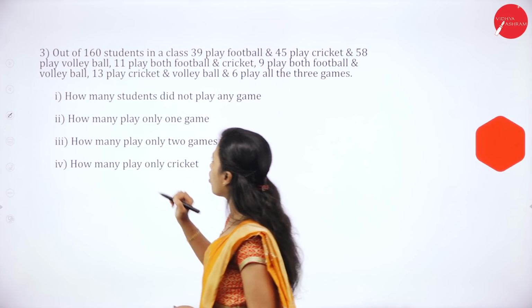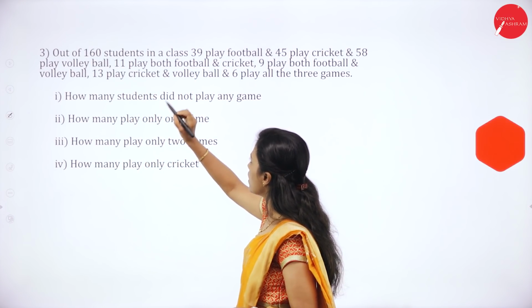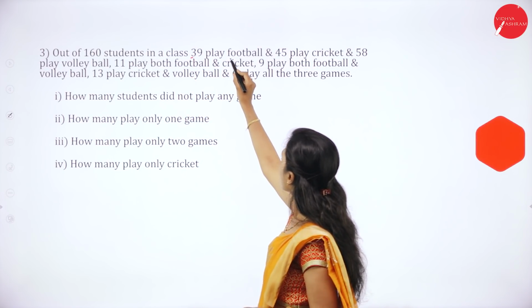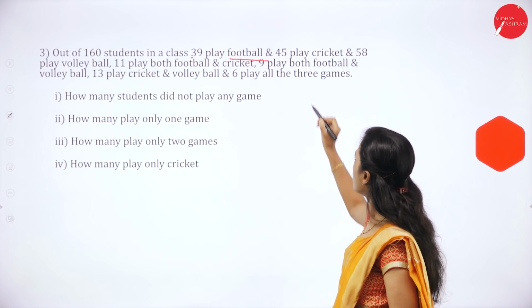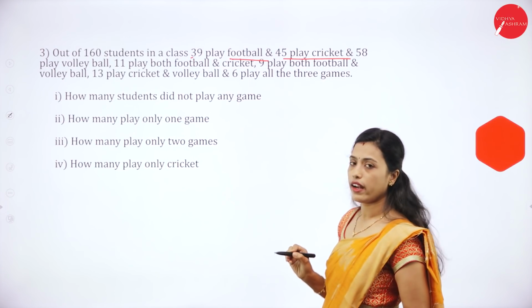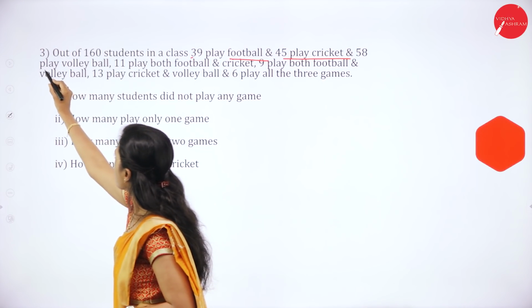Next, out of 160 students in a class, 39 play football, 45 play cricket and 58 play volleyball.